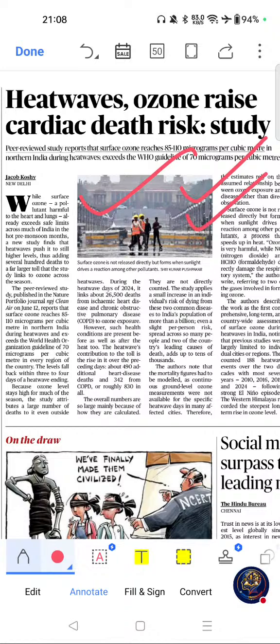Surface ozone is frequently asked in environment sections, and this is an important example of climate-health linkages. This is relevant for SDG 3, that is health, and SDG 13, related to climate action. And this article is also useful for essays, GS3 and interview discussions. Please go through this one.